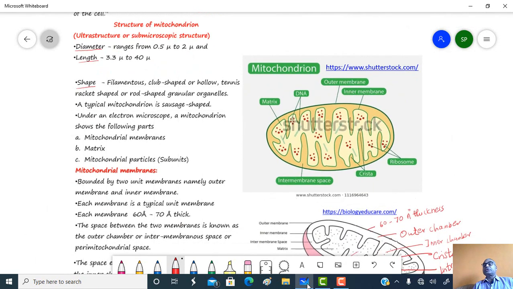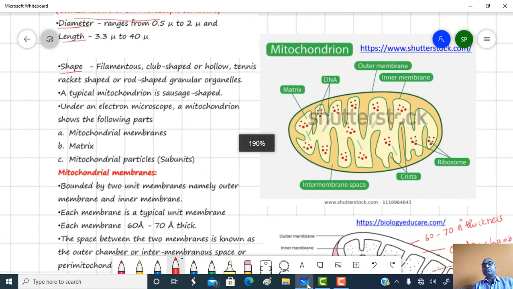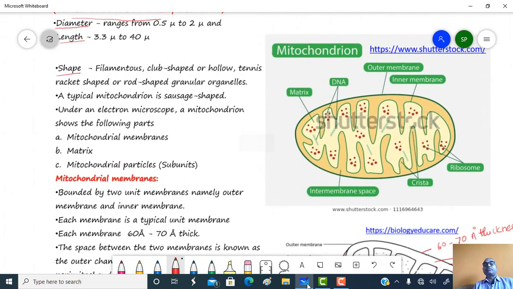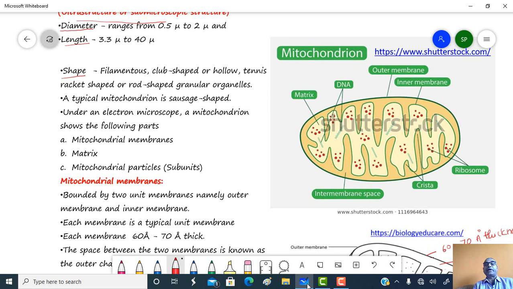Just see the structure of mitochondrion, or ultrastructure of mitochondria. The diameter of mitochondria ranges from 0.5 micron to 2 micron, and length about 3.3 micron to 40 micron.